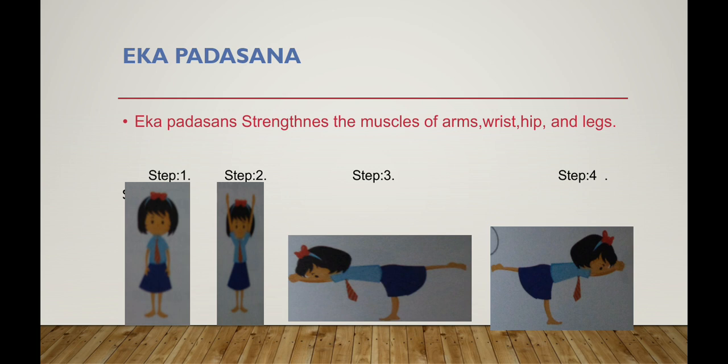Ekapadasana strengthens the muscles of arm, wrist, hip and legs. While stretching your hands and legs and bending, you will get muscle strength in your hip, leg, wrist and arms. So these are the benefits you will get.